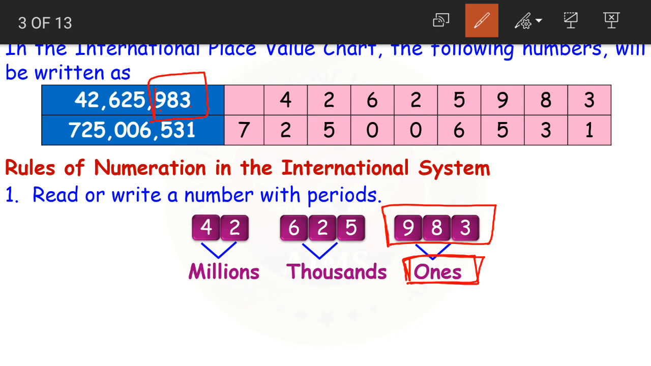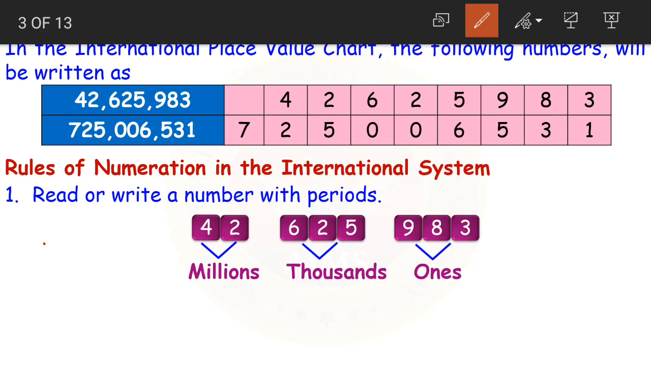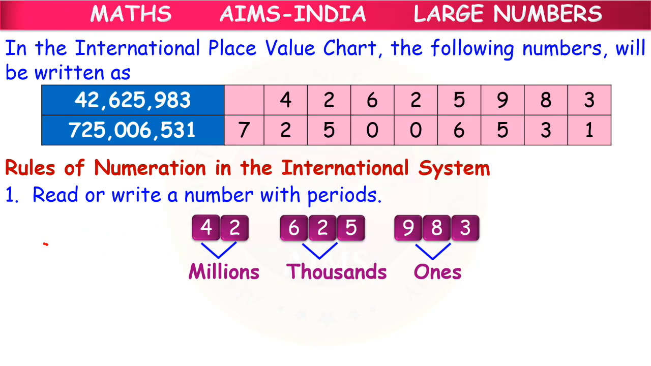The next comma is after 6. So this 6, 2 and 5 belong to a single period. What is that period? After ones we have the thousands period. Next we have 4 and 2. Now 4 and 2 belong to which period? After ones, thousands we have the millions period. Right, children? Now read or write a number with periods.